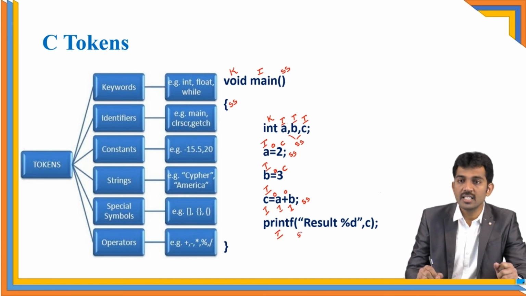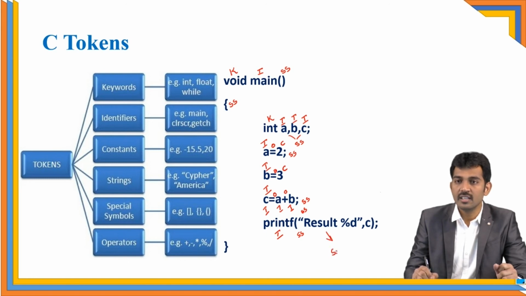Bracket comes under the special symbol, and these quotes also come under the special symbol, right? So when you write it inside the quotes, the entire thing is considered a string. This is the string, right? And again comma is a special symbol, right? Again C is the identifier, and this is the special symbol, and special symbol, and this is the special symbol.